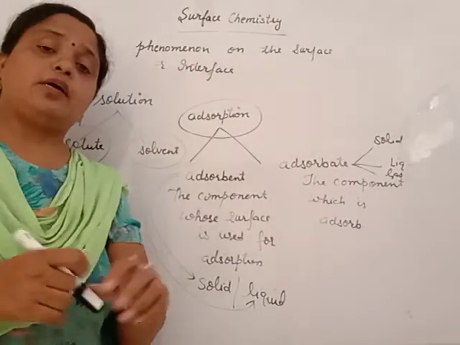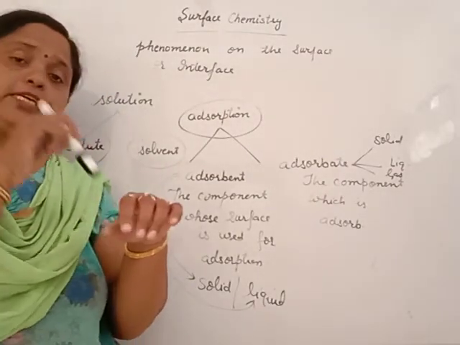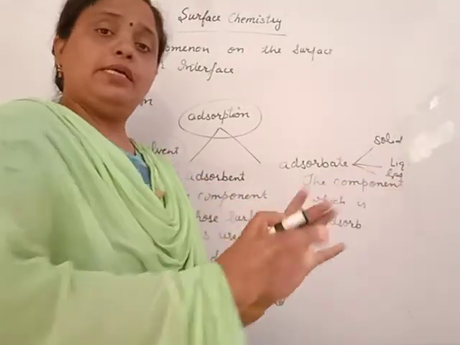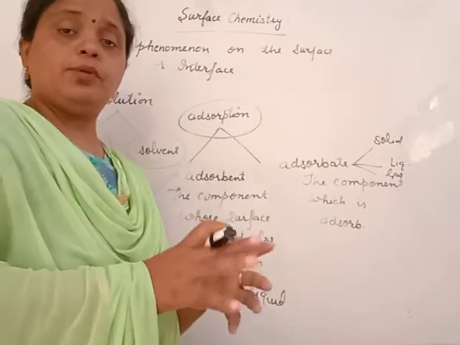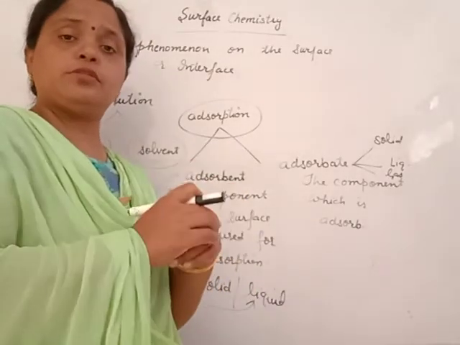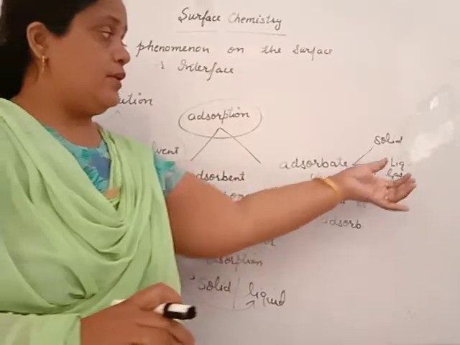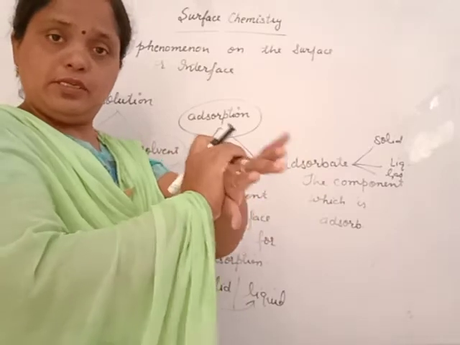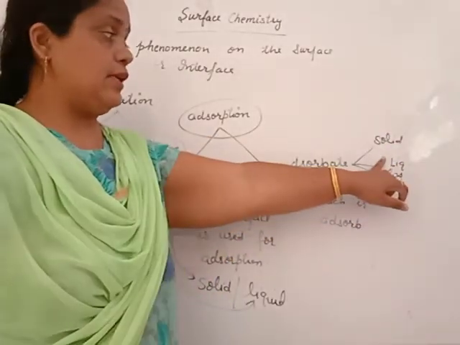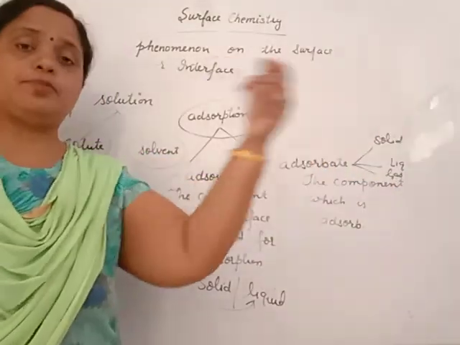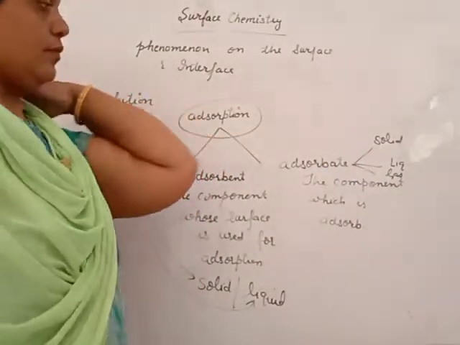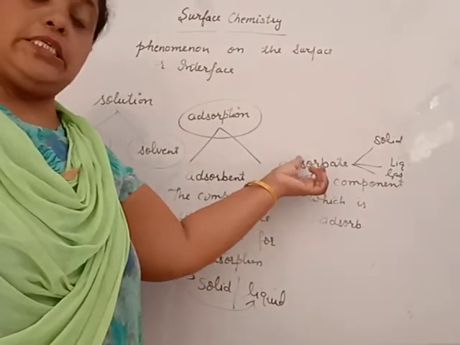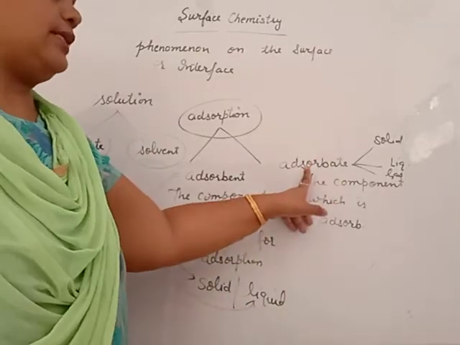Beta, we always come in contact with gas. So gaseous adsorption always occurs on our skin. When we come in contact with liquid, during bathing, during hand wash or some other, one layer of liquid is retained on our skin, that is, adsorbate is liquid. And solid dust particle too. The substance whose surface is used is adsorbent, and what is adsorbed on the surface is adsorbate.